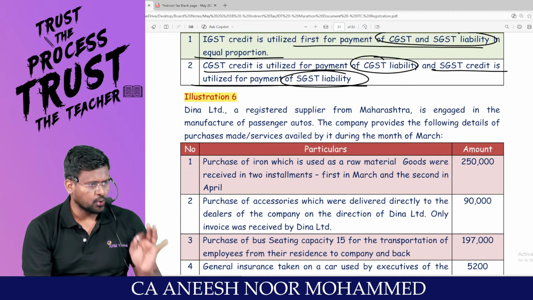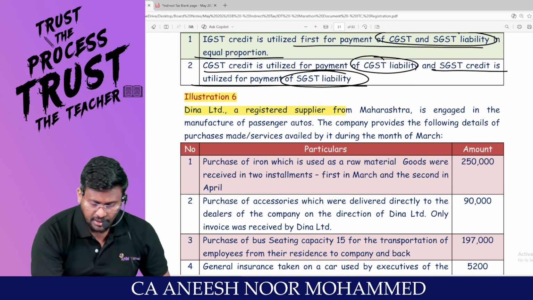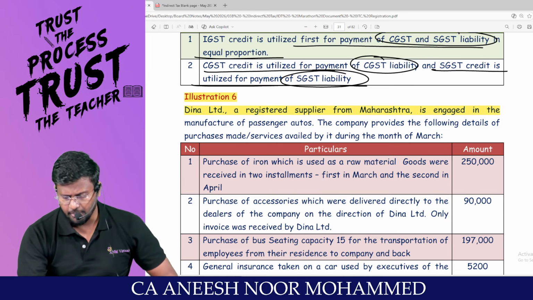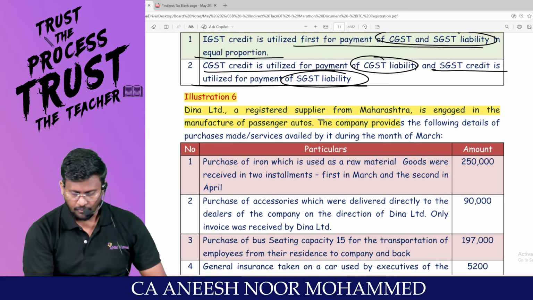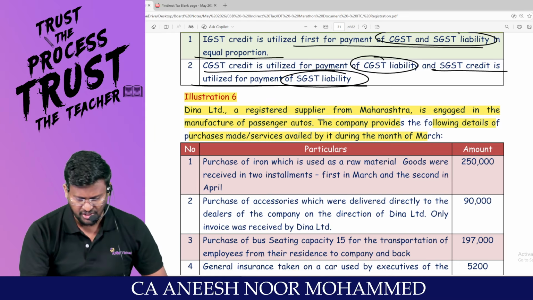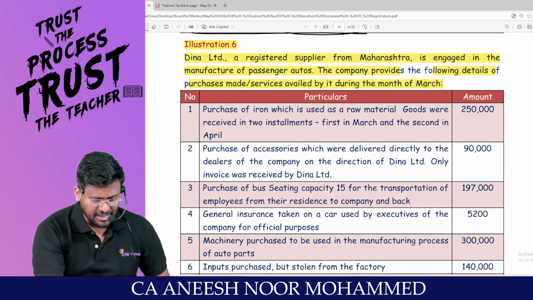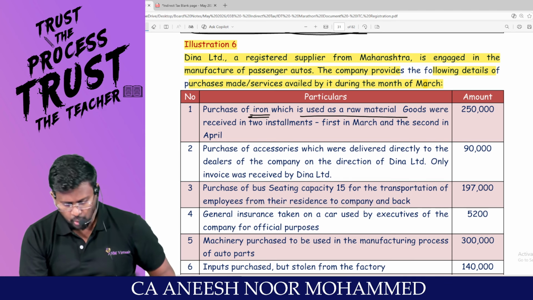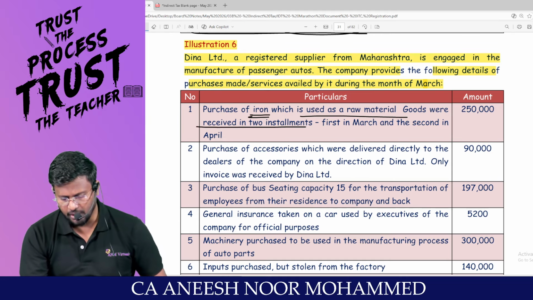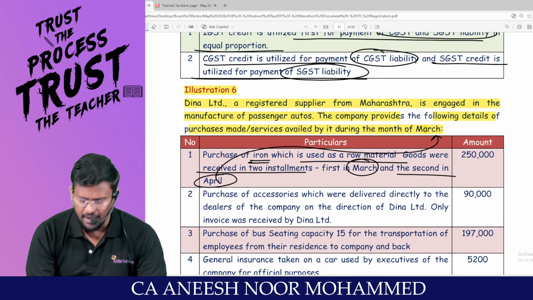We are moving into illustration number 6. The selected area, very good area for you. Dina Limited, a registered supplier from Maharashtra, is engaged in manufacture of passenger auto. The company provides the following details of purchases made or services availed by it in the month of March. Purchase of iron, which is used as raw material. Goods were received in 2 installments, first in March and second in April.